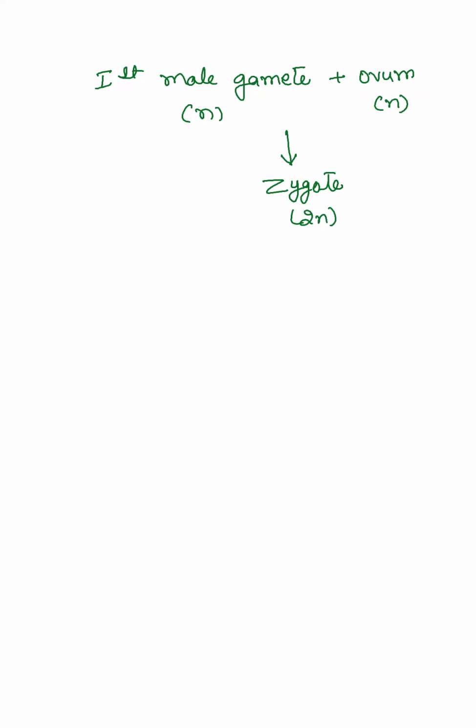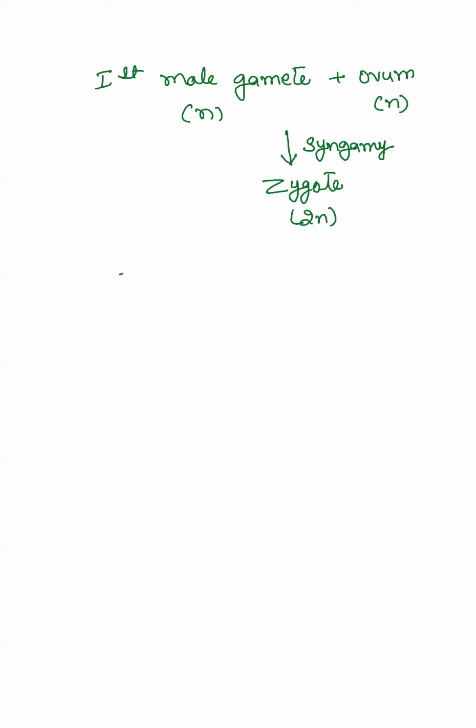So chromosome number is retained. So in case you are asked how the chromosome number is retained in sexual reproduction, you just have to explain that gametes are haploid. When they fuse together, chromosome number is retained. Okay. This fusion of male and female gamete to form zygote is called syngamy. Yes, this is also called fertilization, but in plants this is also called syngamy. Okay. Gamy in simple language means marriage.